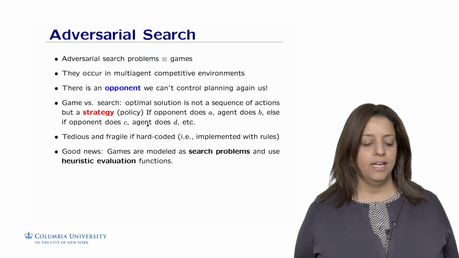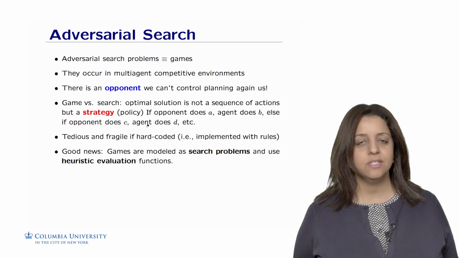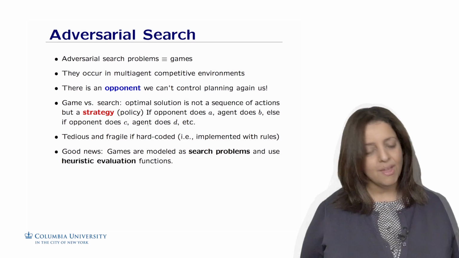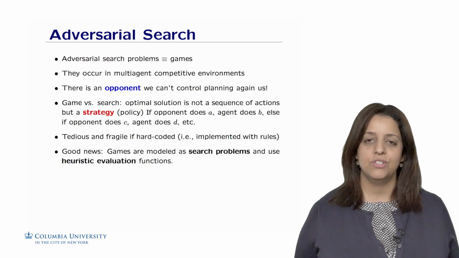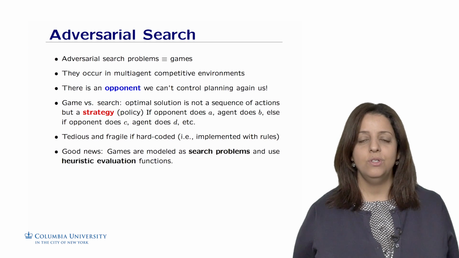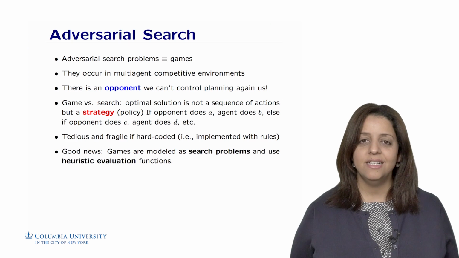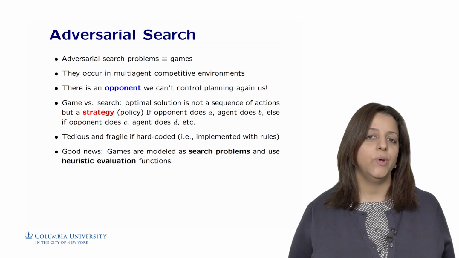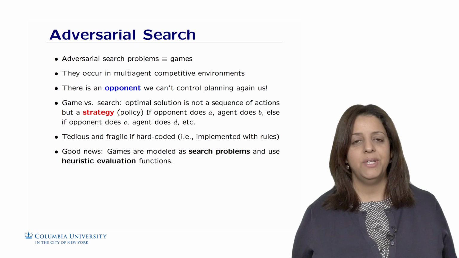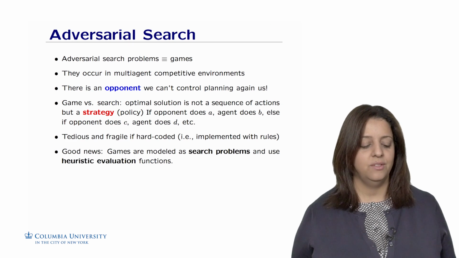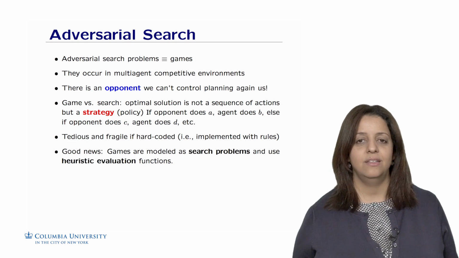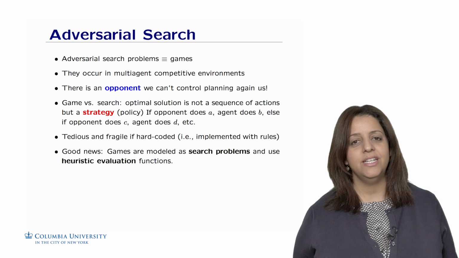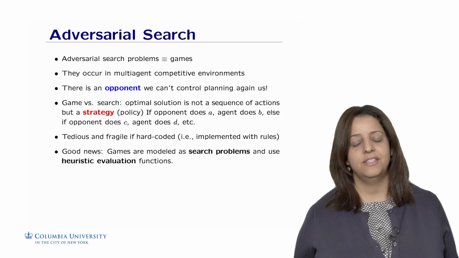They occur in multi-agent competitive environments in which there is an opponent who is actually planning against us and that we can't control. To clarify again the concept of game versus the concept of search, in games we look for the optimal solution, which is not, as I said, a sequence of actions anymore, but a strategy or policy that helps us win the game. If the opponent is doing A, then we do B. If the opponent is doing C, then we do D. So we could express that as a set of rules if we implement it with rules. However, it's tedious and hard if it's hard-coded this way.